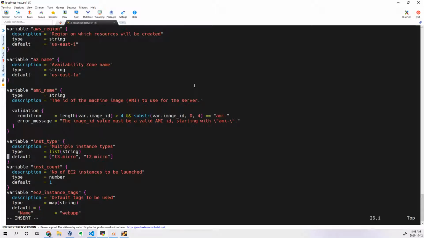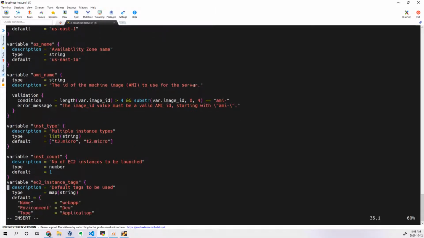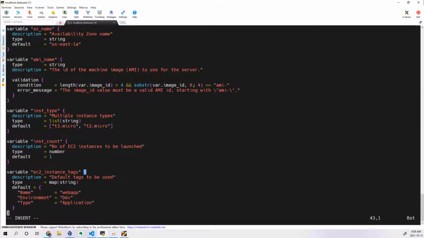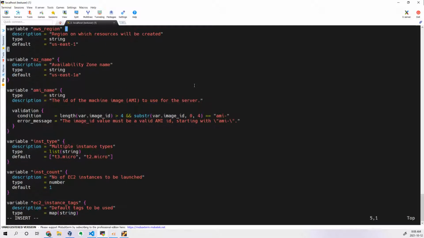Let me give one line space so that it will be a bit understandable. Okay, so in this way we have written, right? Here I have written some nested block. What is a nested block? It is a validation block where I have written the condition and the message it has to print if the condition is not satisfied. If this condition is satisfied, it will go ahead. Right now I will intentionally make some mistake.